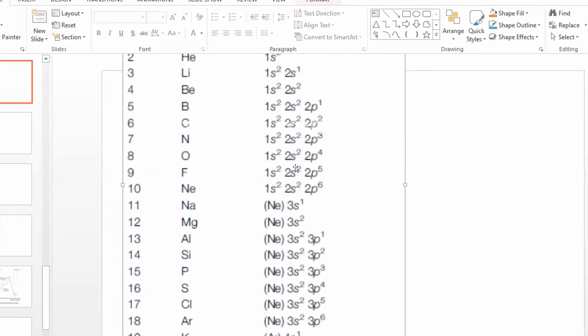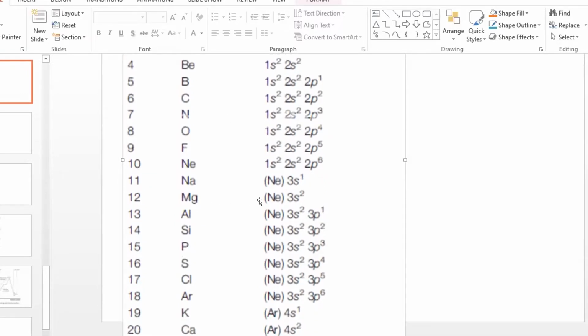For example, the configuration of magnesium is 1s2, 2s2, 2p6, 3s2. 1s2, 2s2, 2p6 is the configuration of the noble gas before magnesium. So instead of writing the complete configuration, you can write neon in square brackets. Here it is given in parentheses, no problem. Normally we write square brackets, then the remaining configuration. What is represented in the square brackets is called the core electron configuration. The remainder is the valence configuration.